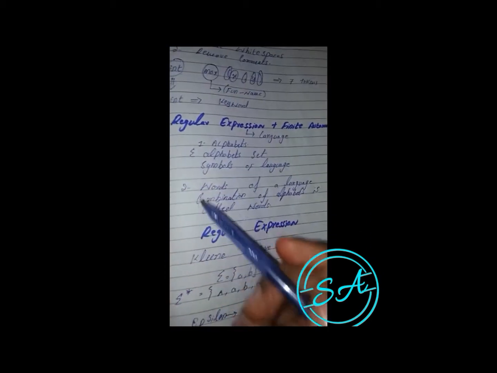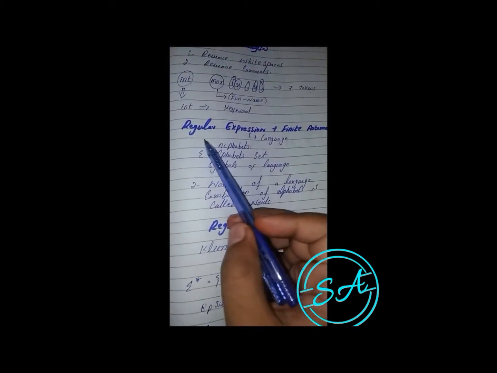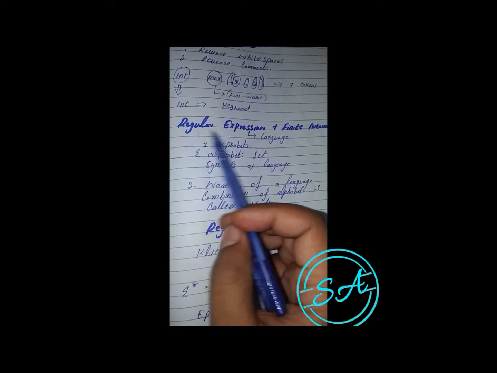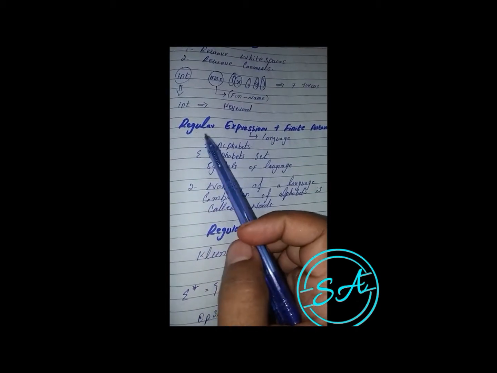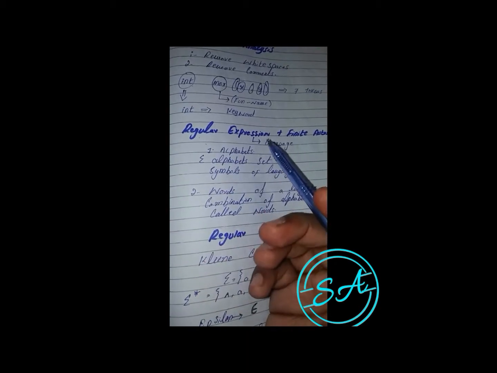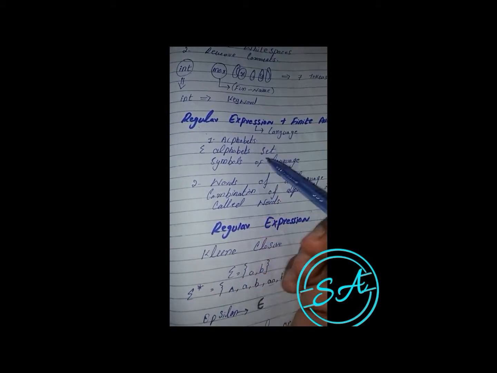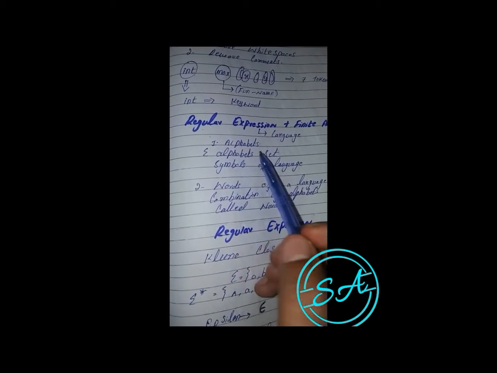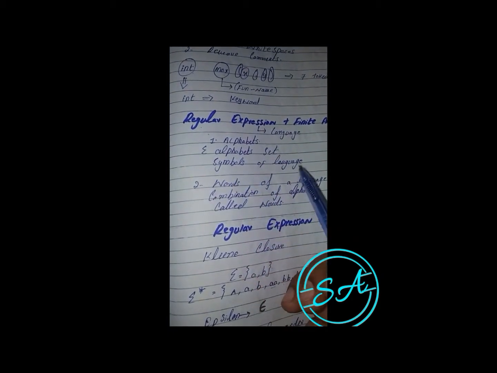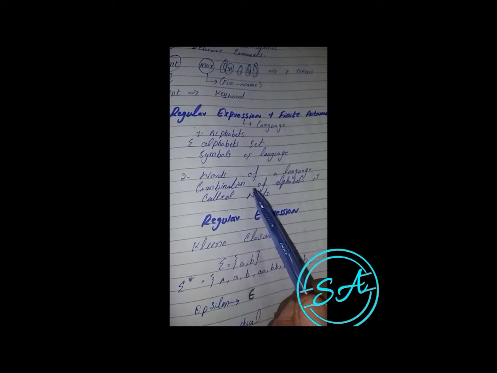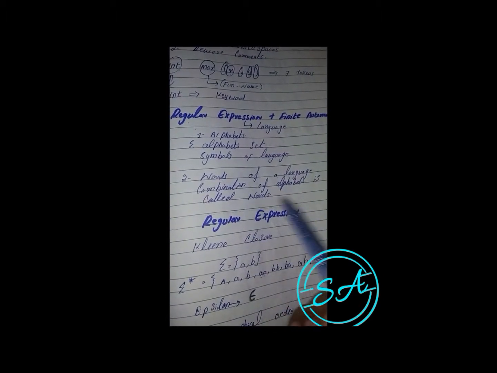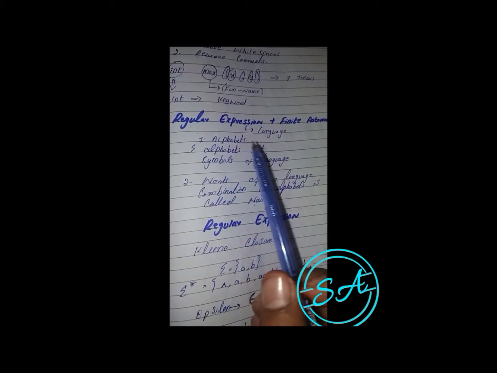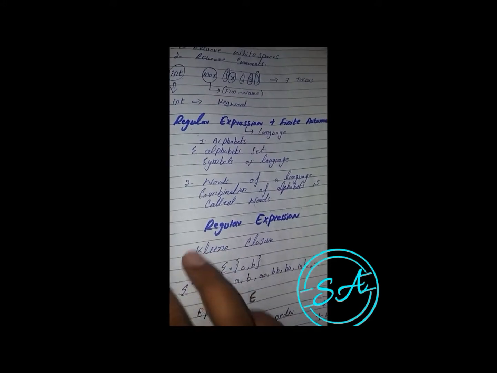So now we discuss regular expressions and finite automata. In this we discuss what a regular expression is, how to make a regular expression from a given language, and so on. Here we remember two things: one is the alphabet, the set of symbols of a language, and the second is the word of a language. A combination of alphabet symbols is also called a word. So this is the basic point about regular expressions.